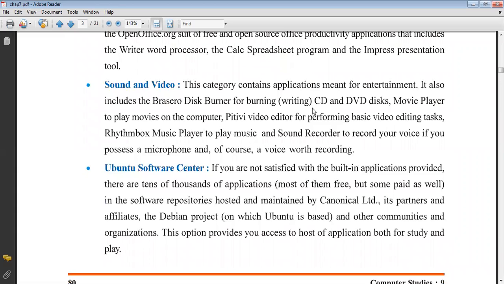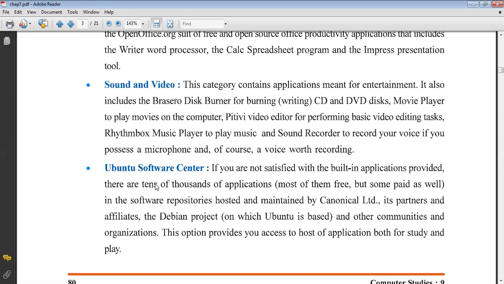This category contains applications meant for entertainment. It also includes Brasero disk burner for burning CD and DVD. When we want to copy any contents from our computer to a CD, we use burning software. In Ubuntu, there is Brasero disk burner for burning CD and DVD discs, movie player to play movies on the computer, PiTiVi video editor for performing basic video editing tasks, Rhythmbox music player to play music, and sound recorder to record your voice if you possess a microphone.